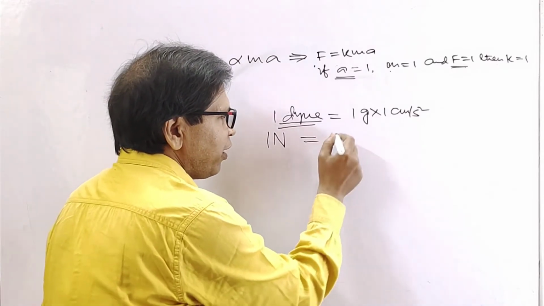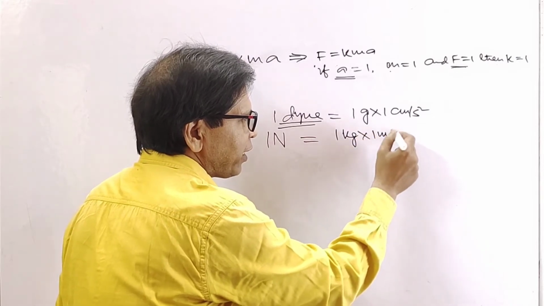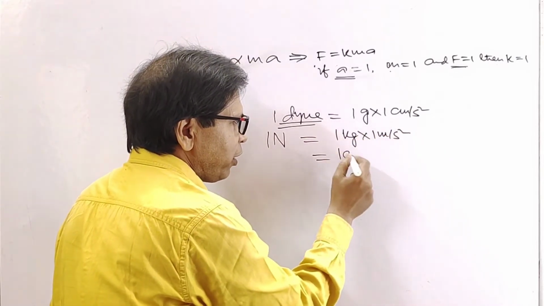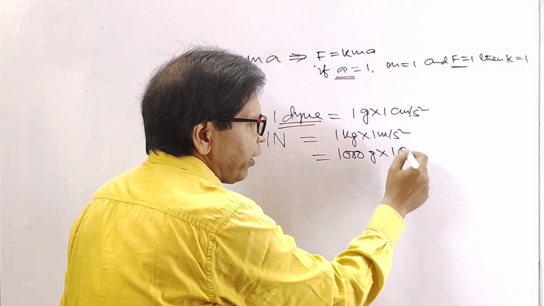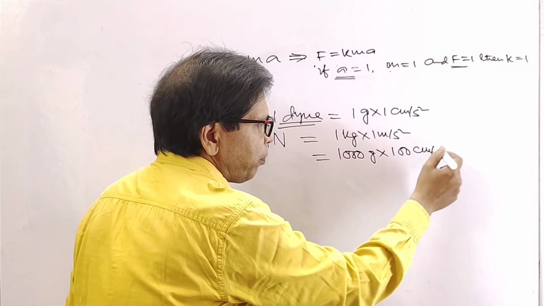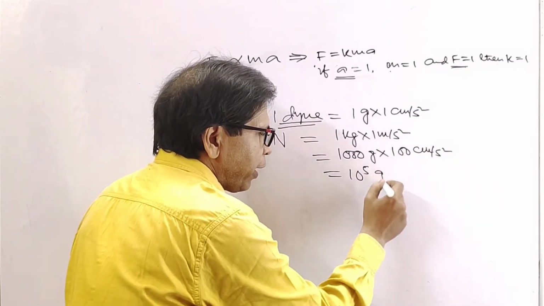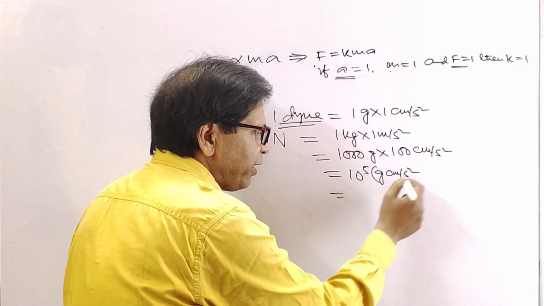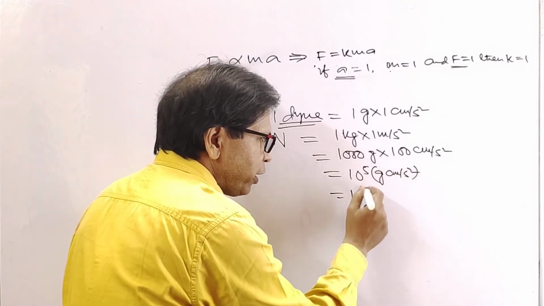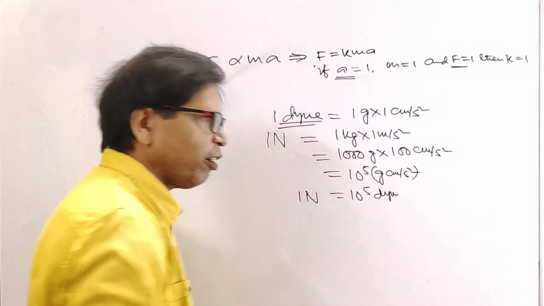So 1 Newton is 1 kg into 1 meter per second square. 1 kg means 1000 gram and 1 meter per second square is 100 centimeter per second square. So this is 10 to the power 5 gram centimeter per second square, which is the dyne, therefore this is 10 to the power 5 dyne. This equals 1 Newton.